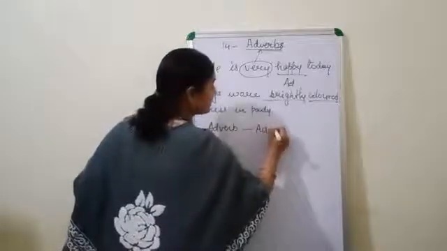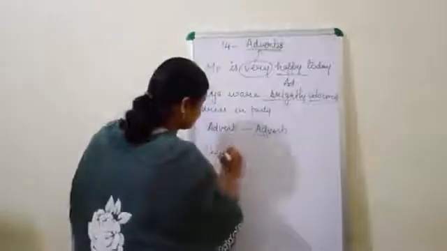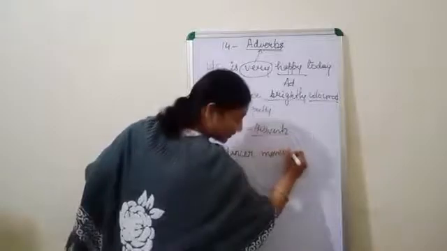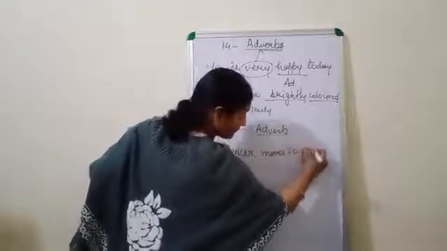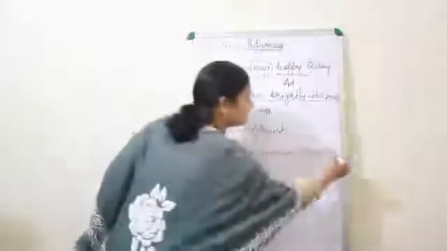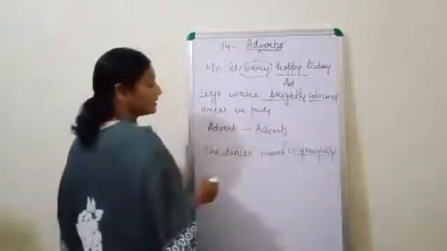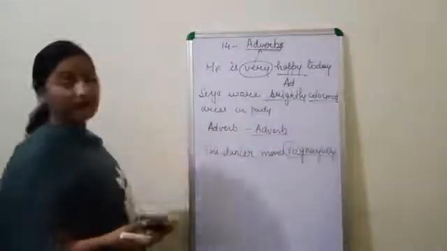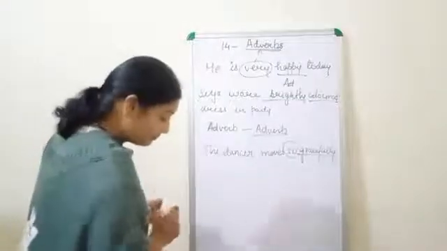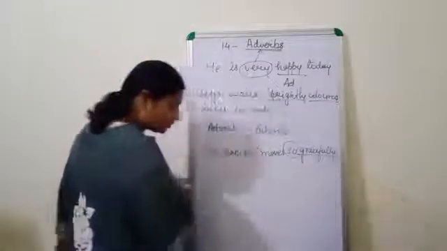Now see how an adverb modifies another adverb. See the example. The dancer moves so gracefully. Gracefully itself is an adverb. And the word so is qualifying or modifying your adverb, that is, gracefully. One more example. The scientist quite easily solved the problem.